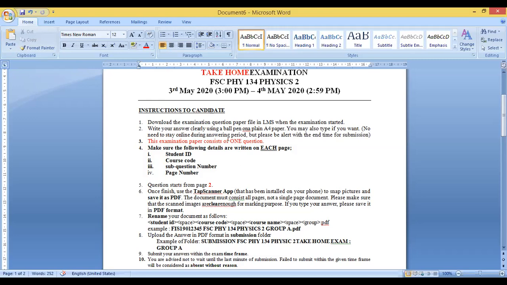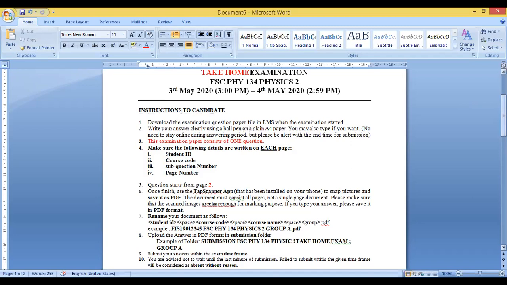Next, write your answer clearly using a ball pen on a plain A4 paper, or you may also type if you want. No need to stay online during the answer period, but please be alert with the end time for submission. This examination paper consists of one question.